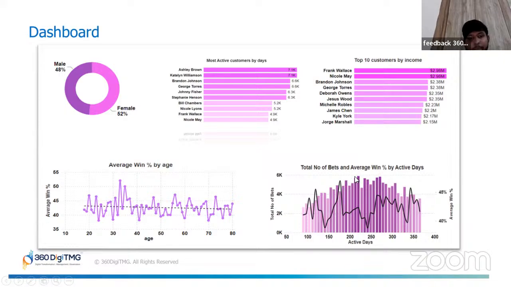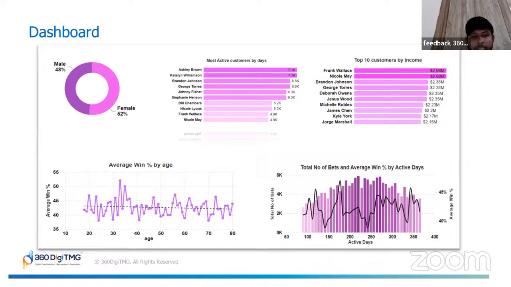The win percentage actually diverges significantly, as you can see with regards to the line chart. This highlights a potential inverse relationship, where frequent betting might not always lead to higher wins, suggesting that the quality of engagement matters more than quantity. These are the takeaways we have seen with regards to demographics, loyal customers, age insights, and betting behaviors. Along with this, we have seen a lot of other insights as well.